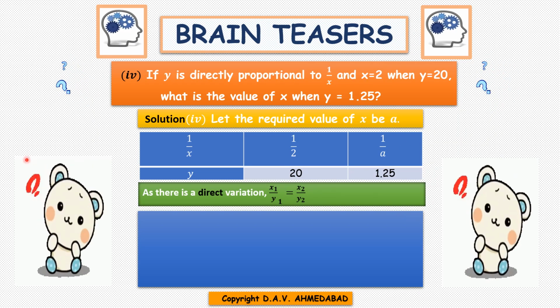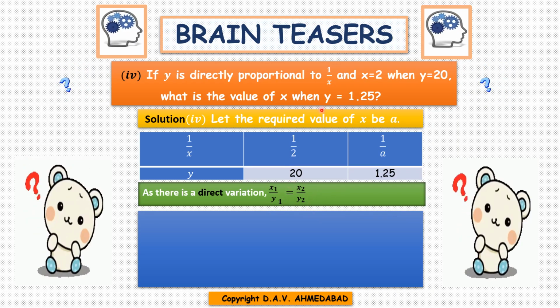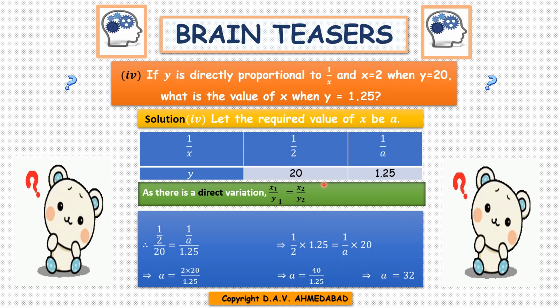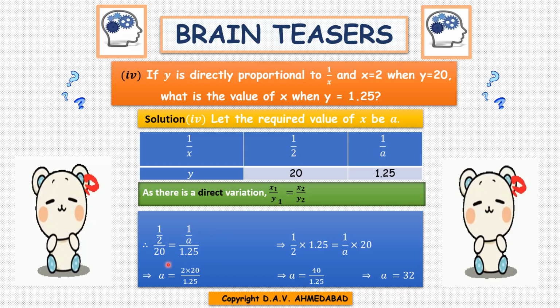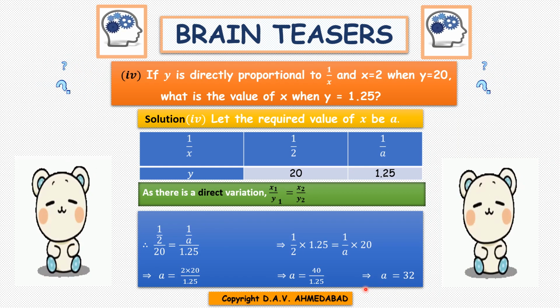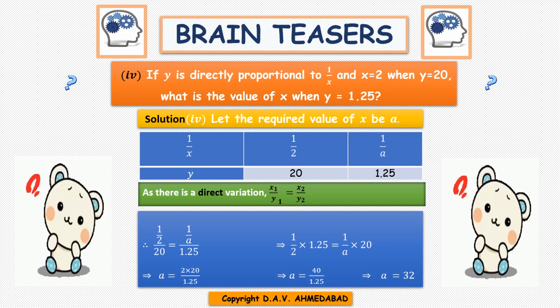Variation is direct. So x1 by y1 equals x2 by y2. 1 by 2 by 20 equals 1 by a by 1.25. Then do the cross multiplication, and after that you will find the value of a is 32. Understood, children? Now next question.